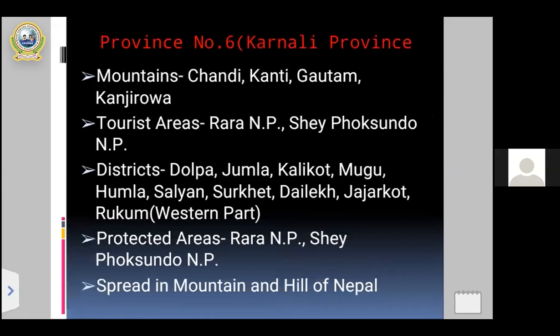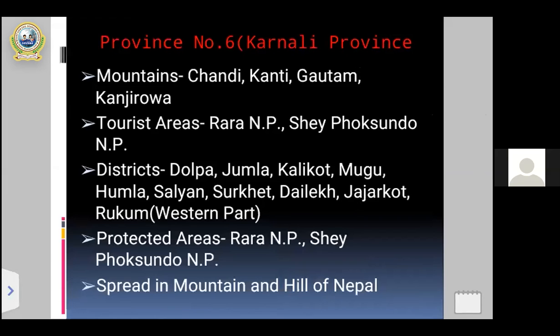Okay, and after that, my dear students, you can see the next slide, and some of the mountain peaks located in Karnali province or province number 6.